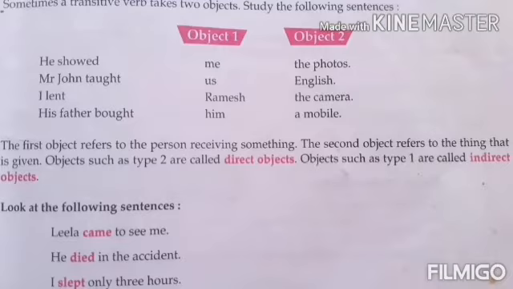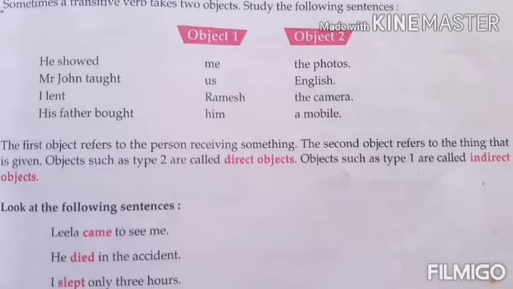We will come to this column for understanding. Here two objects are given, and you must know that in a sentence you can get a single object or two objects also. Suppose look here. He showed me the photos. Showed me what? The photos. Second object. And showed whom? Me. First object.